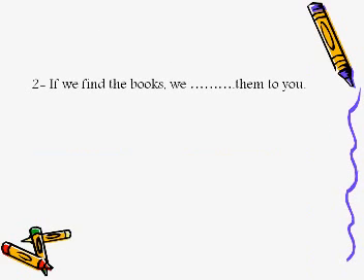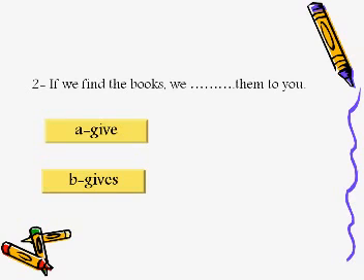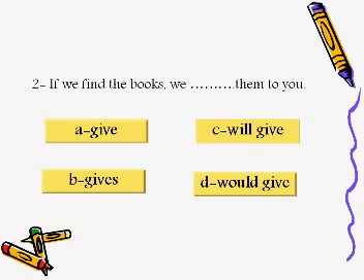Another question. If we find the books, we dot them to you. Give them to you, gives them to you, will give them to you, or would give them to you. If we find the books, we... Very good. We will give them to you. Yes, because this is the first conditional. If we find the books, we will give them to you. Okay?